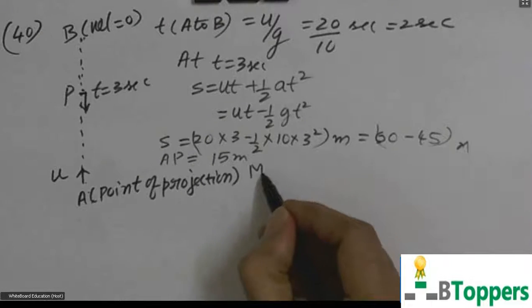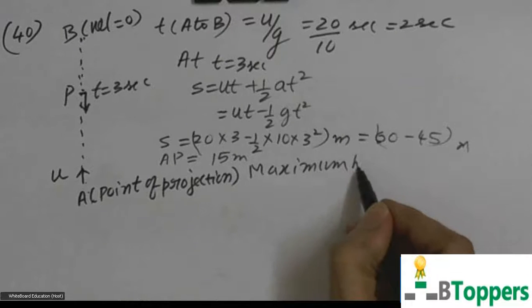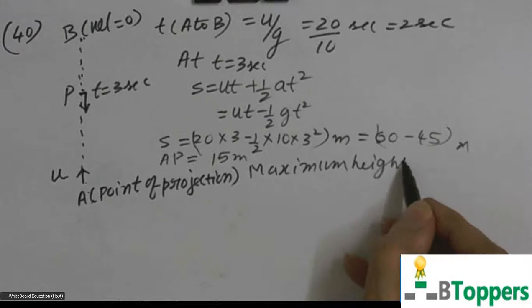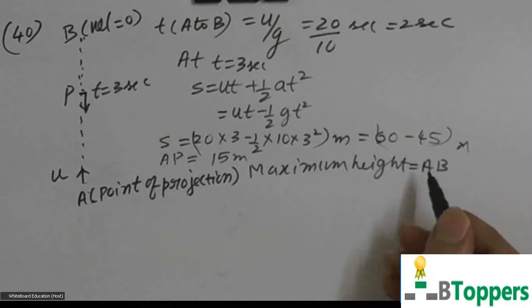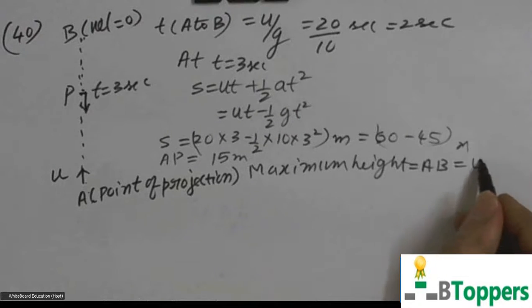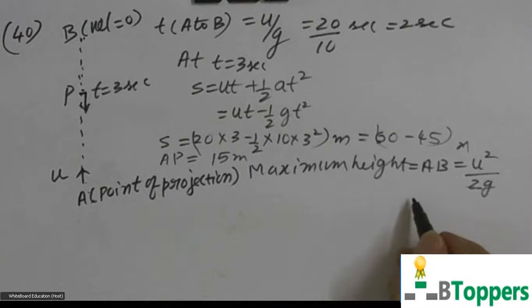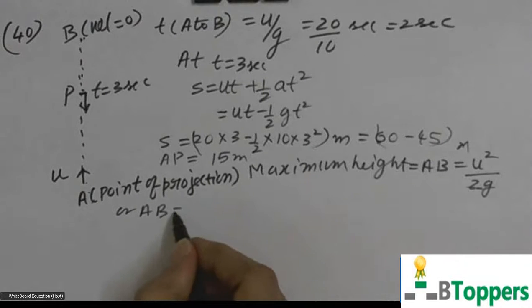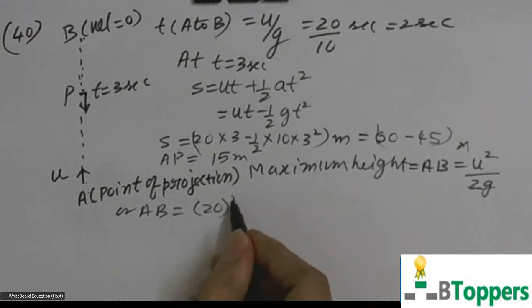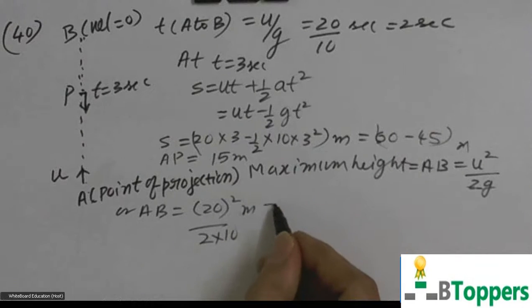So maximum height reached above the point of projection, that is the distance from A to B, can be written as equal to u square by 2g. Substituting u equal to 20 meter per second and g equal to 10 meter per second square, that comes out to be 20 meters.